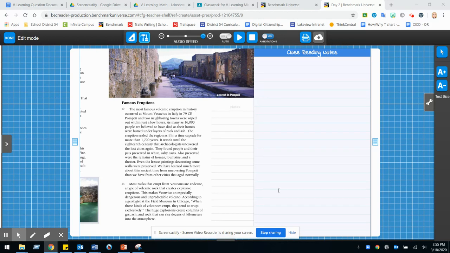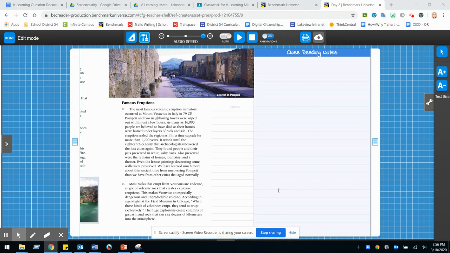The most famous volcanic eruption in history occurred at Mount Vesuvius in Italy in 79 CE. Pompeii and 2 neighboring towns were wiped out within just a few hours. As many as 16,000 people are believed to have died as their homes were buried under layers of rock and ash. The eruption sealed the region as if in a time capsule for more than 1,700 years. It wasn't until the 18th century that archaeologists uncovered the lost cities again.